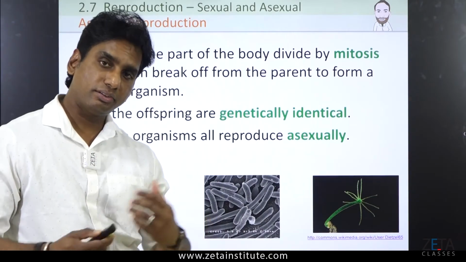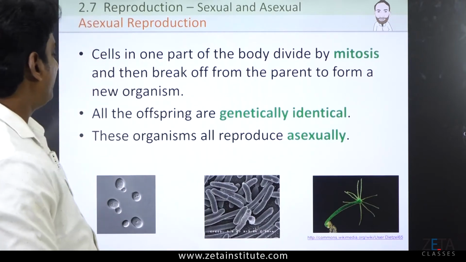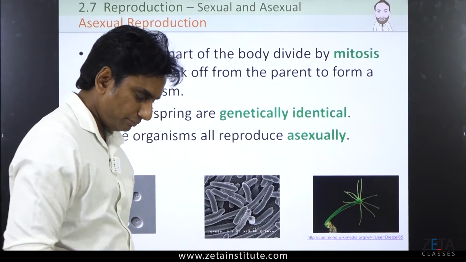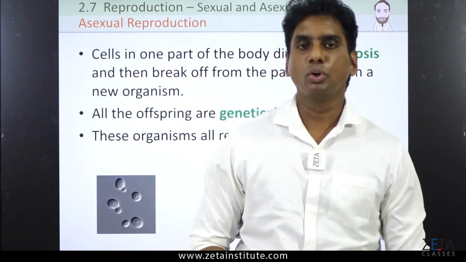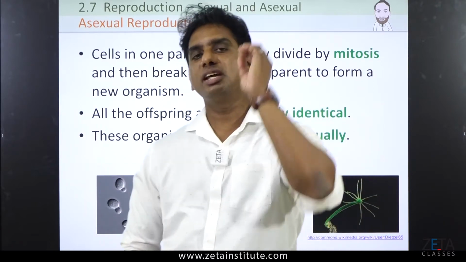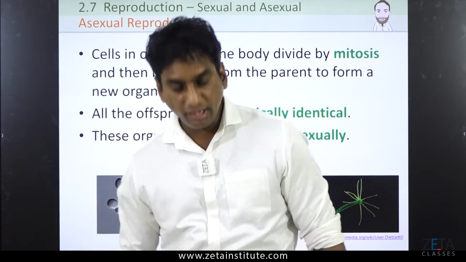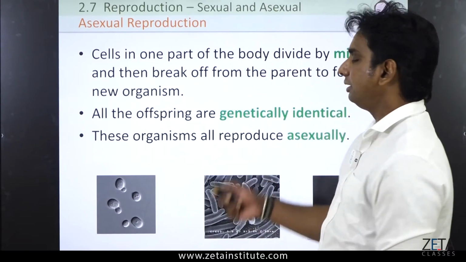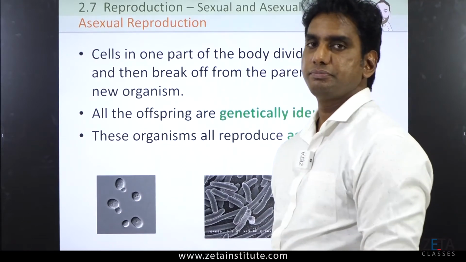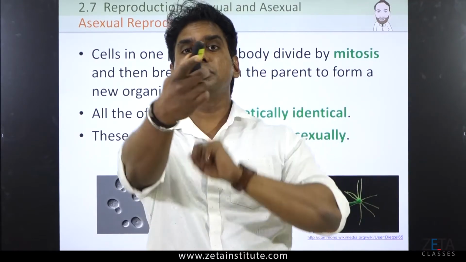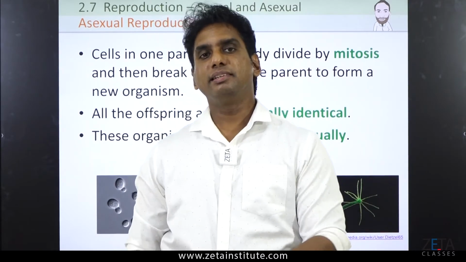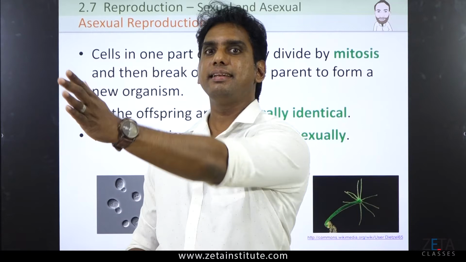What will be the consequence? Second point. You can see here, all the offspring are genetically identical. We call it by a name, clone, isn't it? Clone means genetically identical. Genetically identical or cloning means that every single aspect will be similar. Even the fingerprint is supposed to be similar in a clone. You know, twins. Twins are different. Fraternal twins and identical twins.